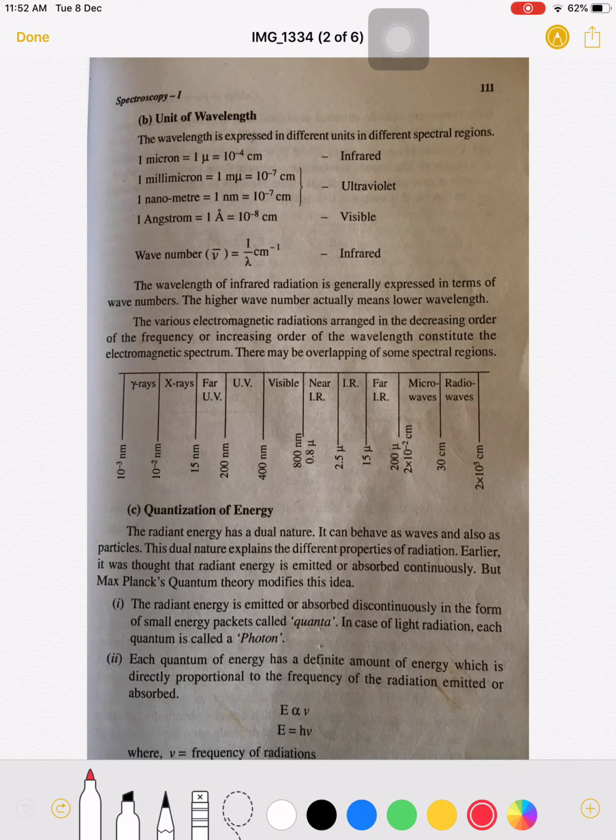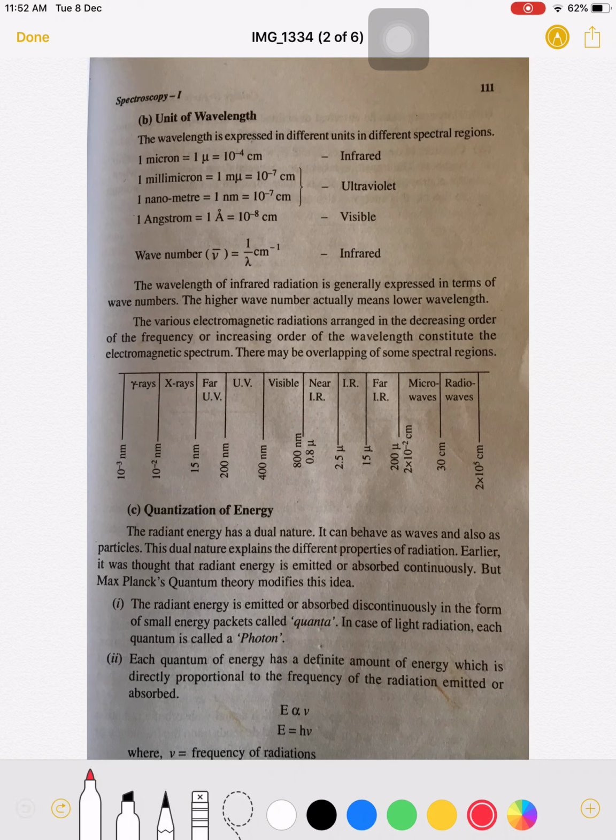Earlier it was thought that radiant energy is emitted or absorbed continuously, but according to Max Planck's quantum theory, this idea has been modified. The radiant energy is emitted or absorbed discontinuously in the form of small energy packets called quanta. In case of light radiation, each quantum is called a photon. So small energy packets of radiation are known as photons.